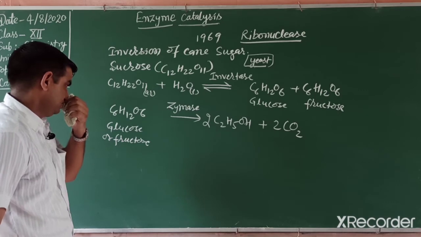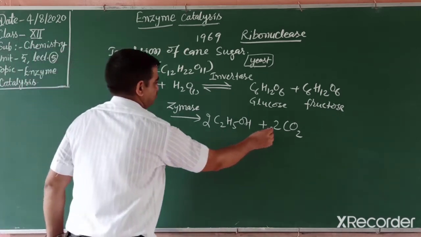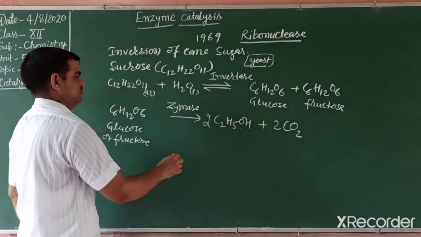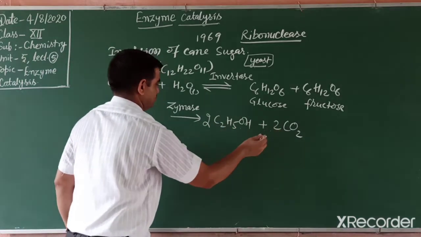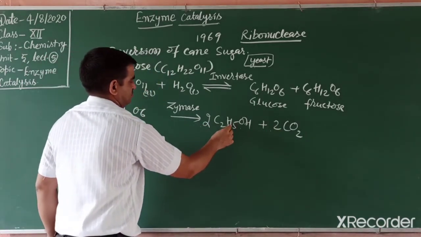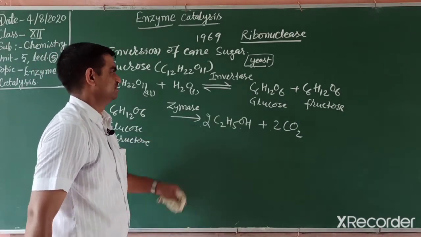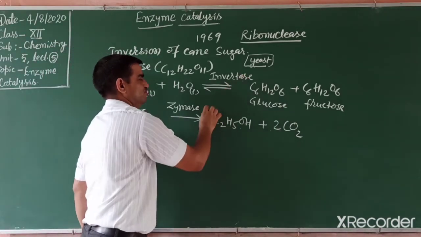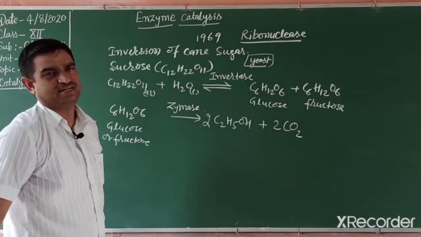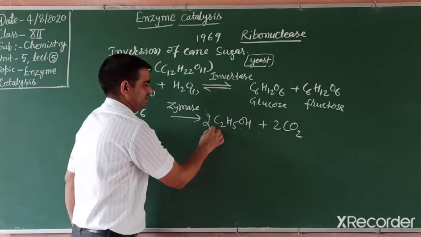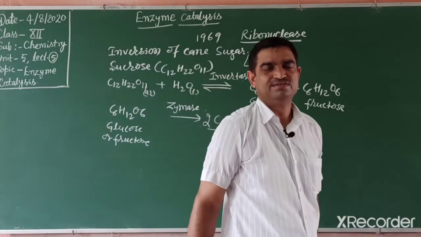So students, this reaction is balanced: 6 oxygen, 6 carbon, 12 hydrogen. So this is balanced. In this reaction, zymase and invertase are both produced from yeast. And this method is known as the formation of ethanol in industry. We can say local wine.